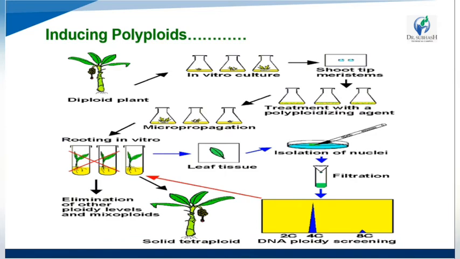Okay, and then they are further processed into solid tetraploids. Further, they react with the leaf tissues. The in vitro rooting is followed with the leaf tissues and isolation of the nuclei, and after the filtration process, DNA ploidy is analyzed, and further in vitro rooting is followed, making the solid tetraploids. Okay, so this is the polyploid inducing process.